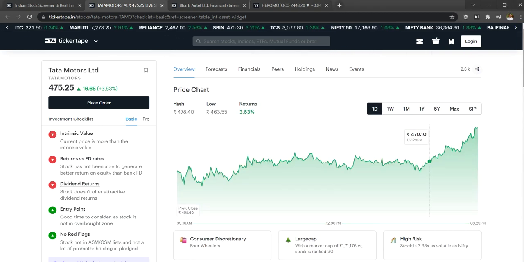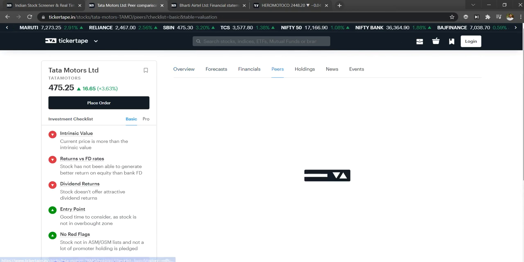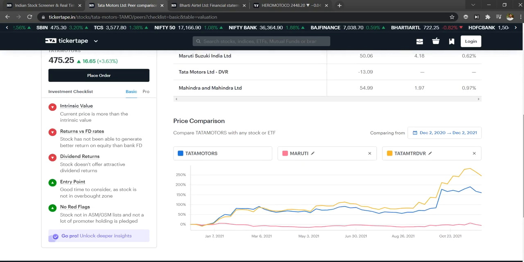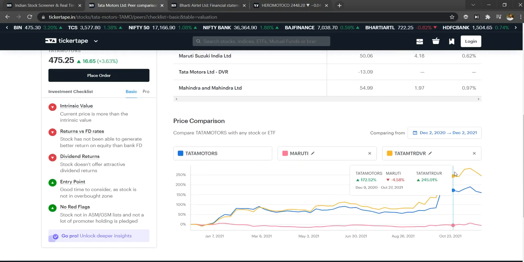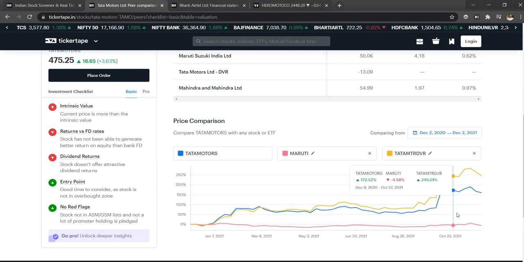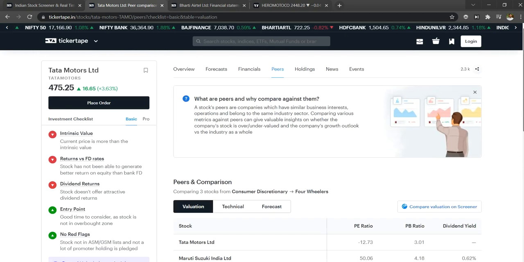And yeah, you can compare with the peers also, with other companies in the same sector. See here, Tata Motors, Bharati Suzuki, and Tata Motors DVR, which they recently separated, right? So this is one. And if you see the map, you can see how it is performing compared with the peer company. Based on this, you could decide whether you can go with Tata Motors or not sector-wise.